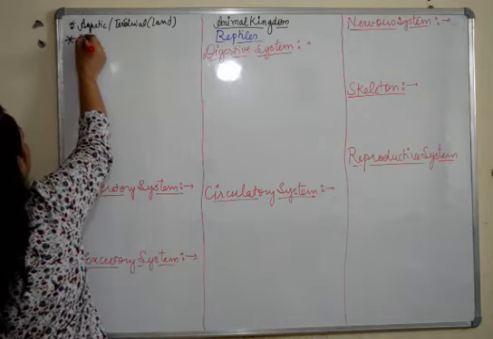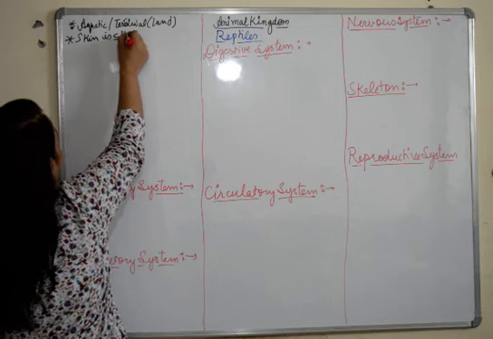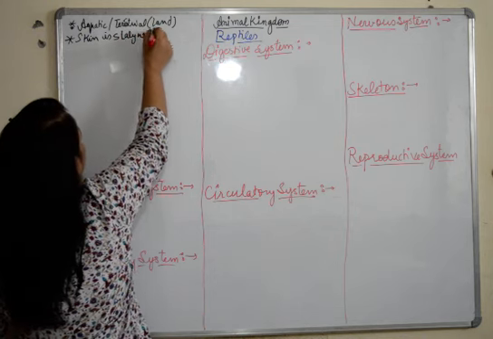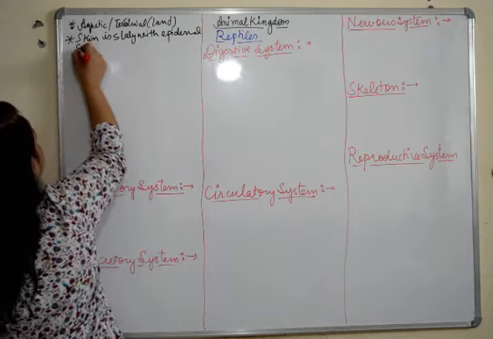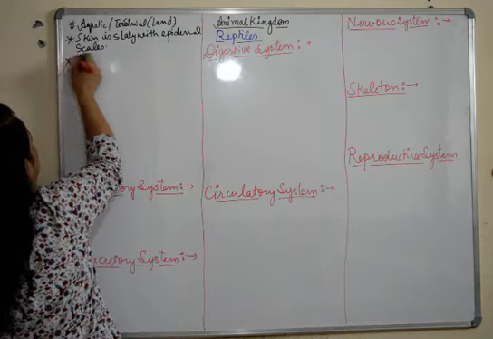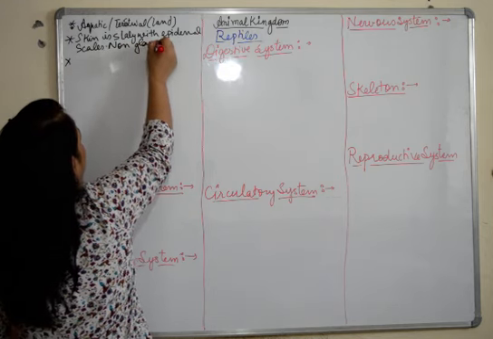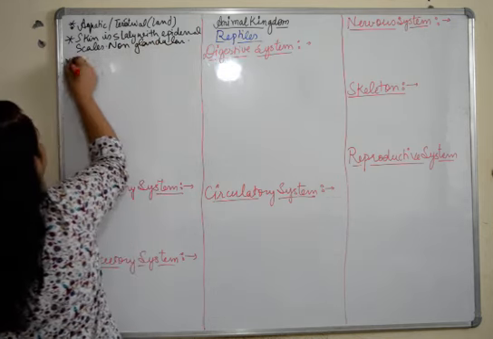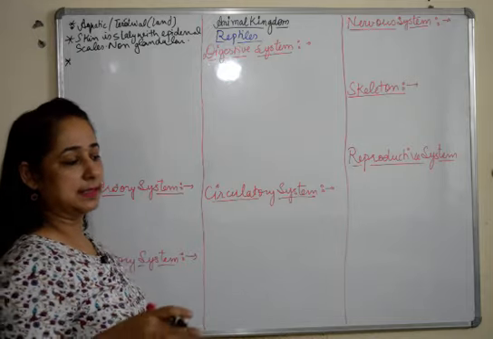Their skin is scaly with epidermal scales. The skin is scaly, non-glandular. This is also the difference between amphibians and reptiles, the basic characters.